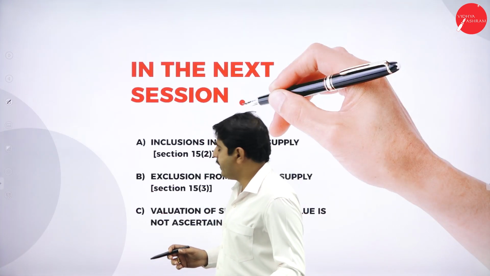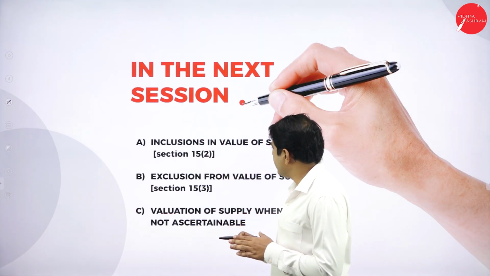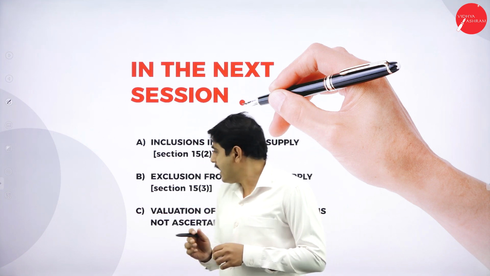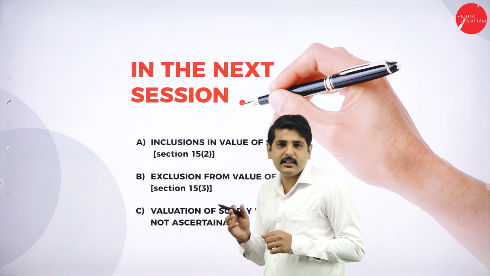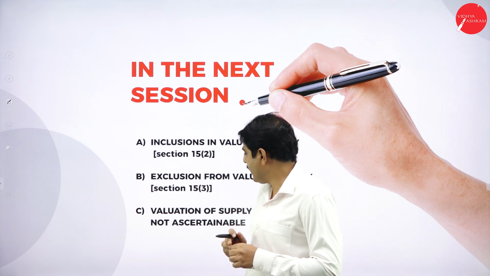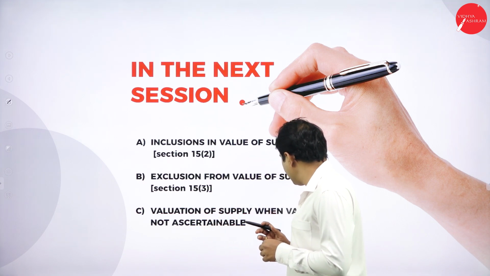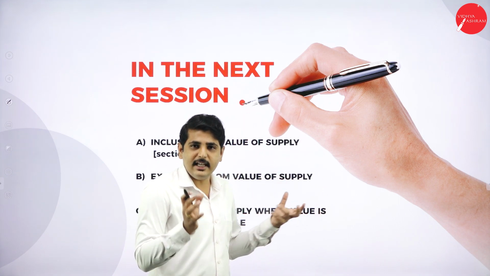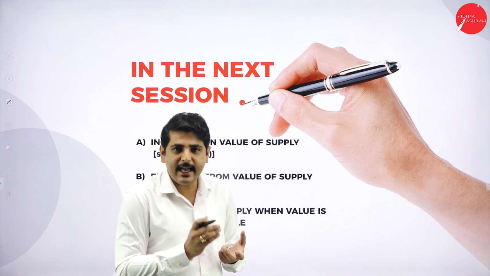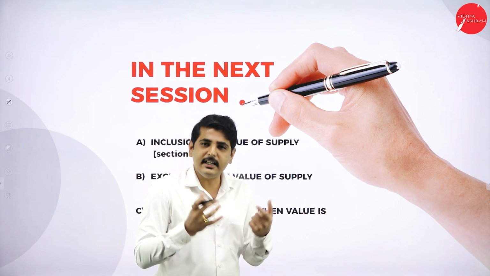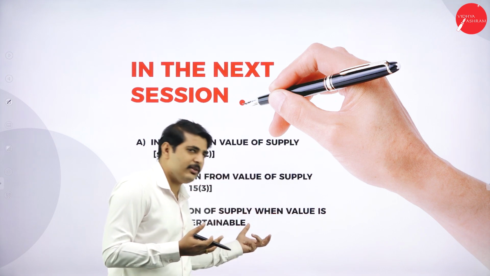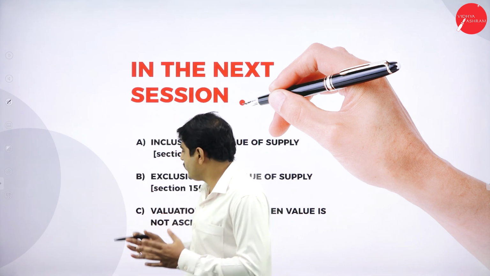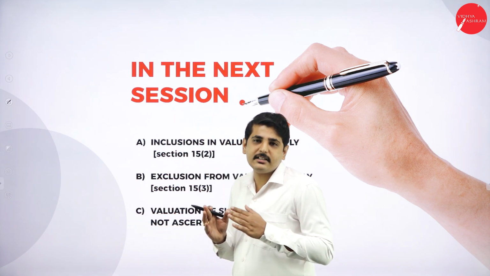Next one, my dear students, in the next session we are going to discuss inclusion in the value of supply, what are the items we can include in the value of supply, exclusion from the value of supply, what are the items we can exclude, and also valuation of supply when the value is not ascertainable. For example, if a TV is 1 lakh rupees and I receive 50% in cash and another 50% in kind, on what basis do we consider the value of supply? How to calculate the value of supply, that also we will discuss in the next session.